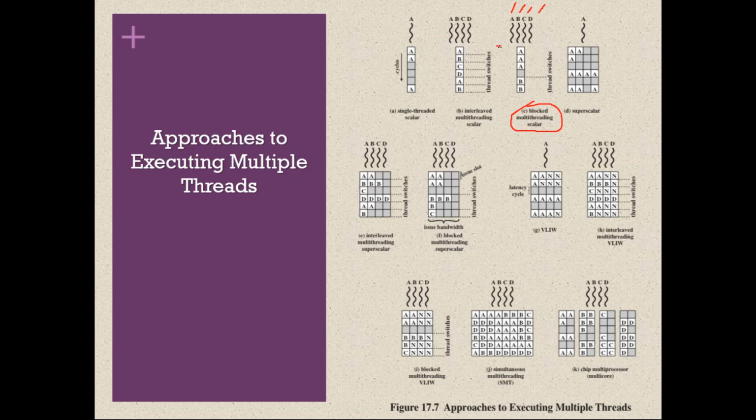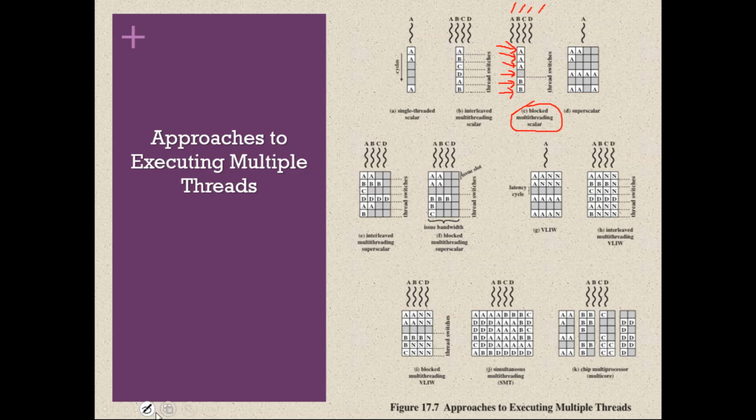So the processor is executing thread A only. During the first clock cycle thread A, second clock cycle thread A, third clock cycle thread A. During the fourth clock cycle, thread A is in a wait state, so the processor wastes one clock cycle for thread A. After that, it realizes that thread A has gone into a wait state, so it context switches to thread B. So with blocked multi-threading, the processor will context switch when the current thread enters a wait state or a blocked state.